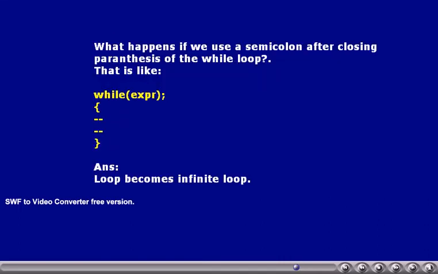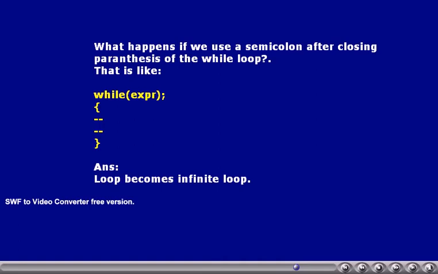Now let us consider that by mistake I have used a semicolon after the closing parenthesis of the while loop. What is the behavior of the while loop? Here also the while loop behaves like an infinite loop. Remember that if a block contains a single statement, then curly braces are not required.